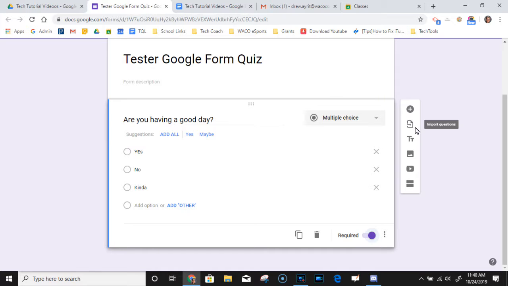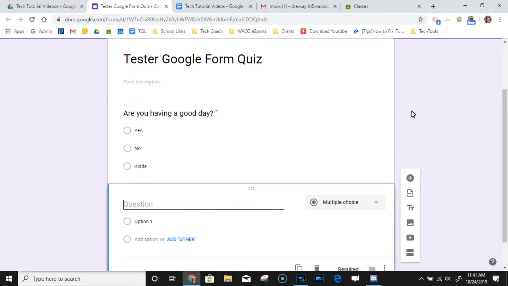Also, you have options here for things that aren't questions. So you can just add text, you can add a picture, you can embed a YouTube video, you can make sections, which means you'd have one page and then they'd have to click next to get to the next page. We're not really going to get into any of that. I don't know what this import question thing is. That's new. I assume it's like if you have some specific file type already made out, you can get into that, but we'll have to explore that later. So we'll just click add a new question.